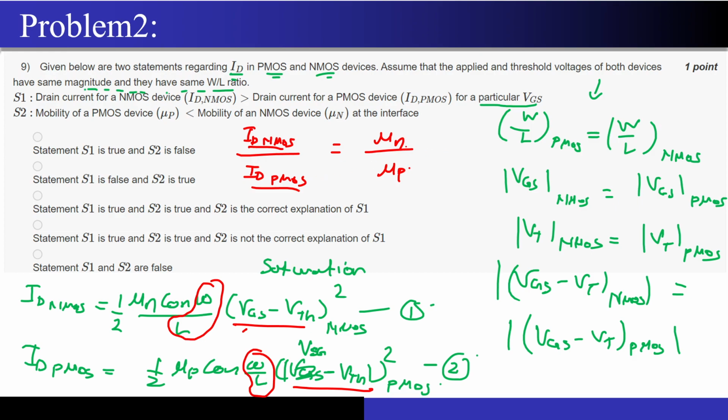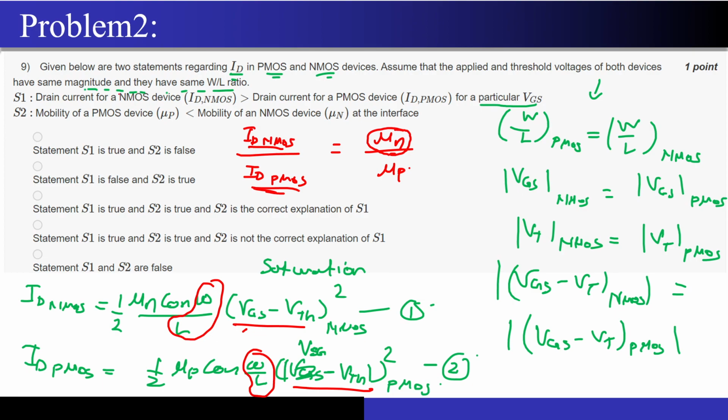NMOS will be higher, very good, because the mobility of electrons is always higher than the mobility of holes for all the semiconductor structures that we have seen till now, correct? So since mu n is higher than mu p, for a given size, if the size of the NMOS and PMOS are both the same, then NMOS will give you at least twice as much current as the PMOS, correct?